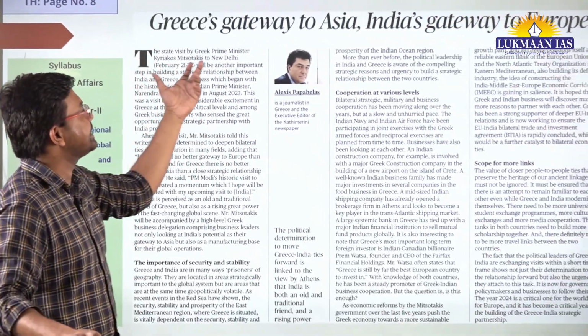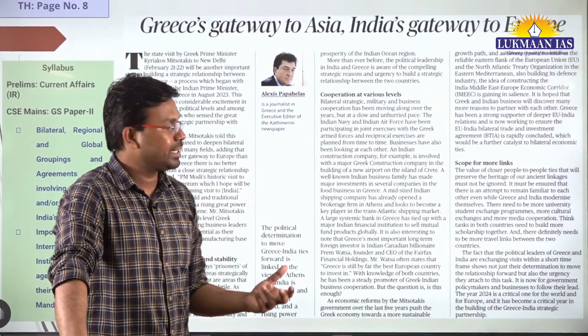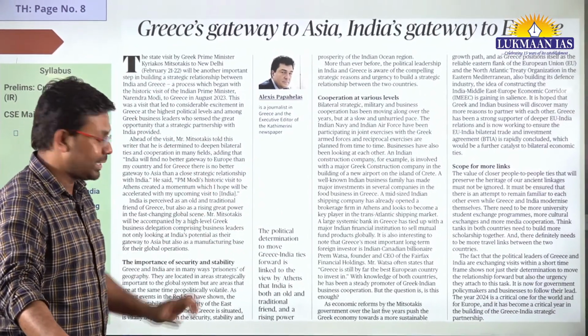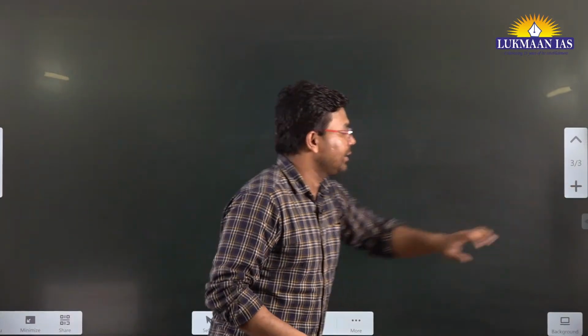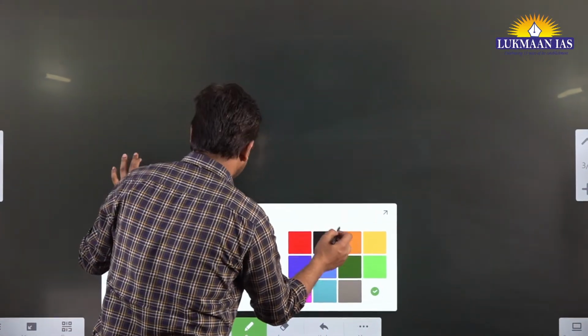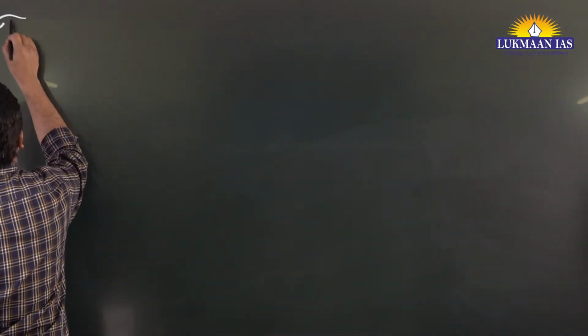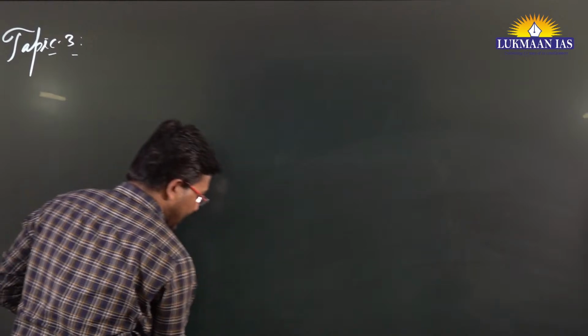Now let us quickly move to another article. It talks about Greece's gateway to Asia, India's gateway to Europe. This is another article, very short and good article. In this article, basically we are going to understand about the bilateral relations between India and Greece. So let me write down the name of the article. This is going to be the topic number 3 for the day.